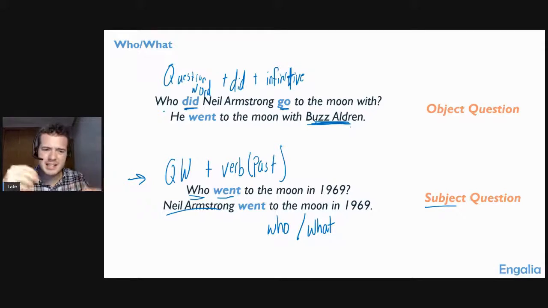Okay, so that's just one little extra piece that we need to remember, right? This is one that can be tricky, can be hard to remember, but we just need to remember if we're asking about the subject, we just say who went. If we're asking about the object, who did he go with? Okay, so we need to remember those two parts. All right, now maybe that's a review for you. Maybe this is something brand new. Maybe it's blowing your mind. I don't know, but we're going to practice with it now because if we don't practice, you never remember.